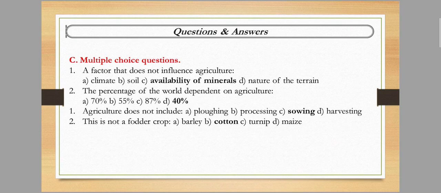Next is, agriculture does not include sowing. Okay, here are the options: ploughing, processing and harvesting. All these are included in agriculture. Next is, this is not a fodder crop. Barley, cotton is mainly not a fodder crop.